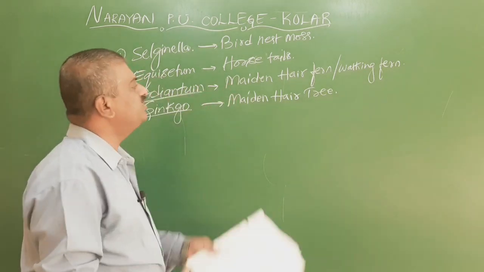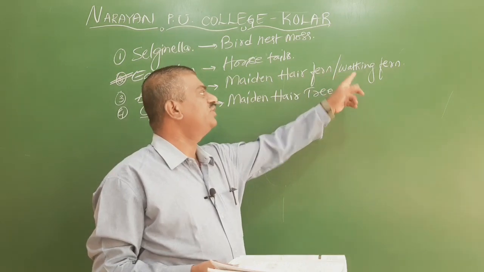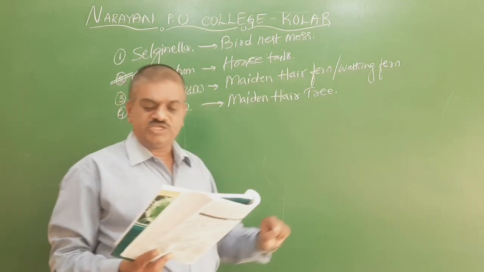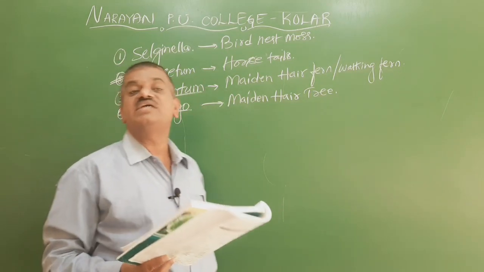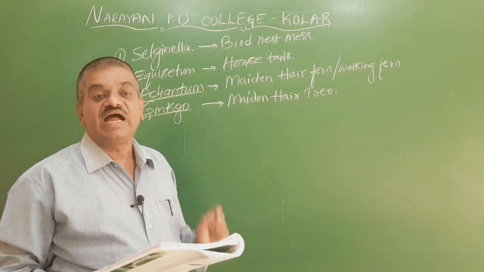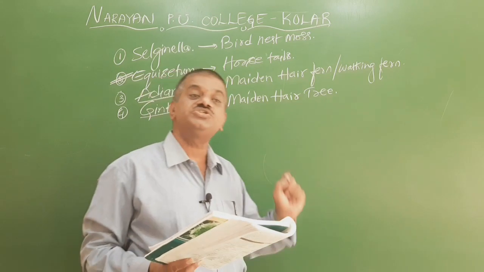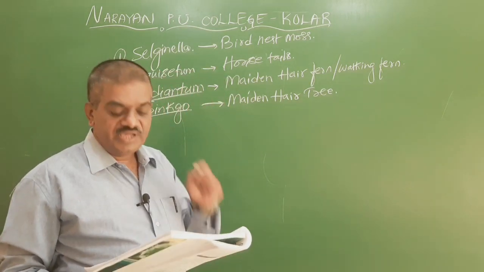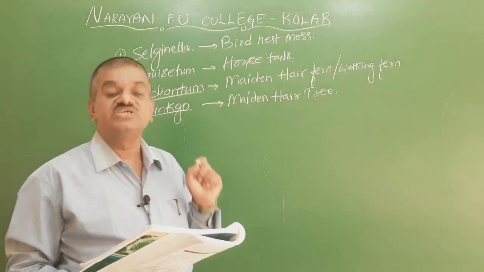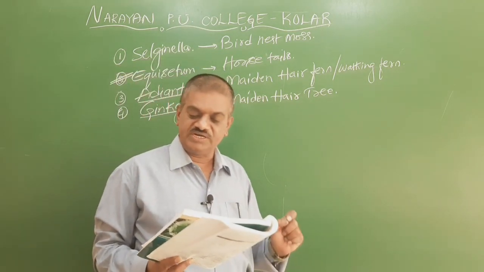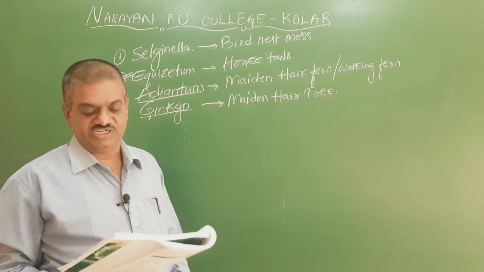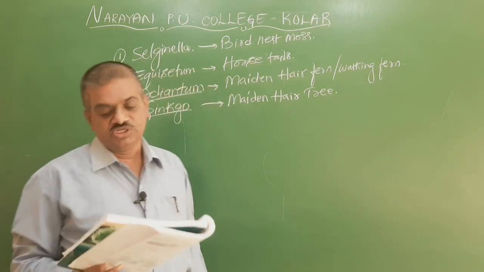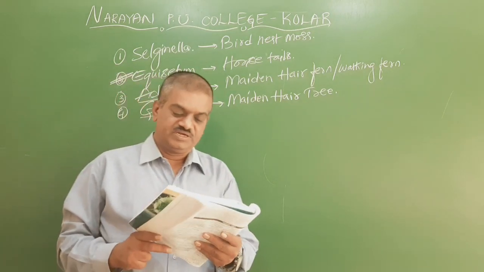This Argentinium is called maiden hair fern or walking fern. It has leaf tips, and when the leaf tip touches the soil, it gives rise to a new plant body. Hence the right answer is Argentinium.